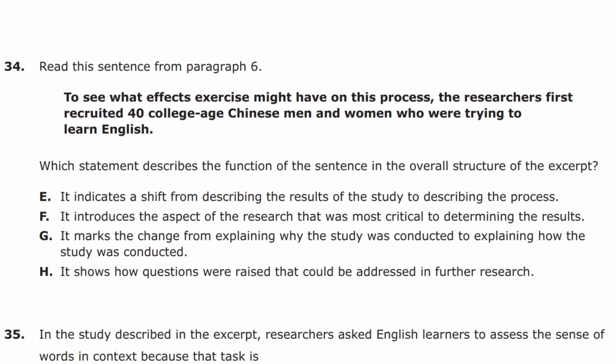34. Read this sentence from paragraph 6. "To see what effects exercise might have on this process, the researchers first recruited 40 college-age Chinese men and women who are trying to learn English." Okay, so if I recall, this is where they first outlined the actual process and experimental design. So, which statement describes the function of the sentence in the overall structure of the excerpt?